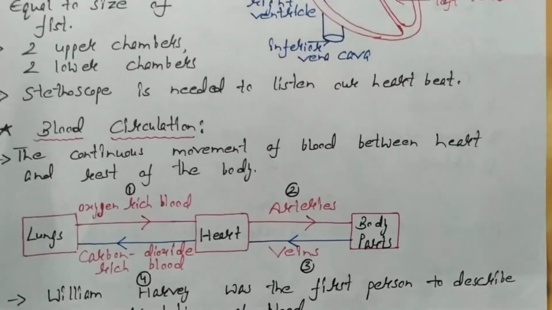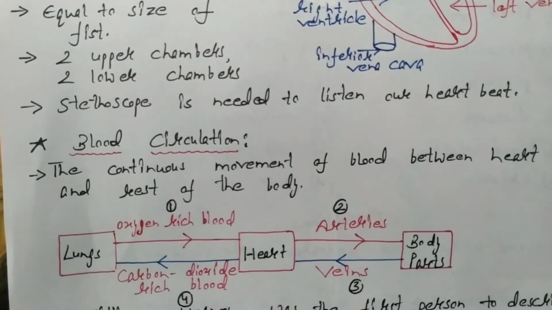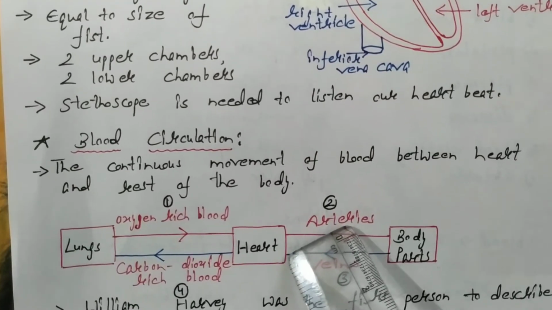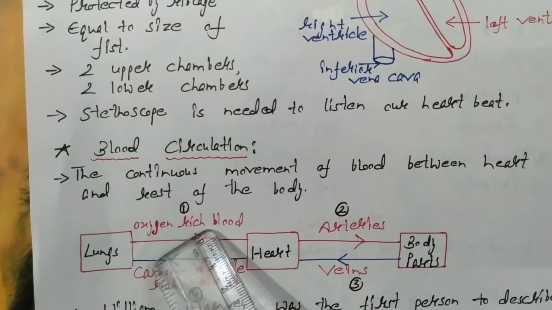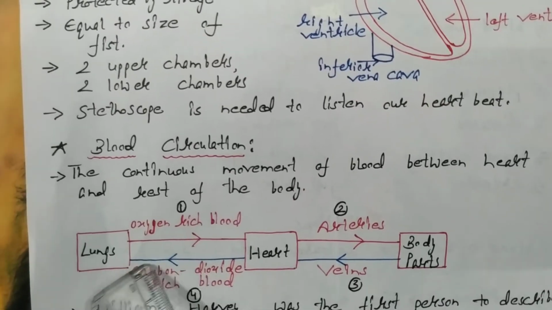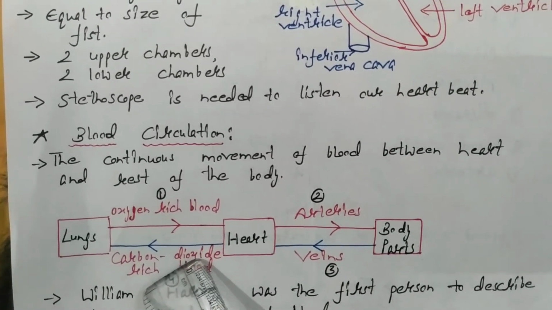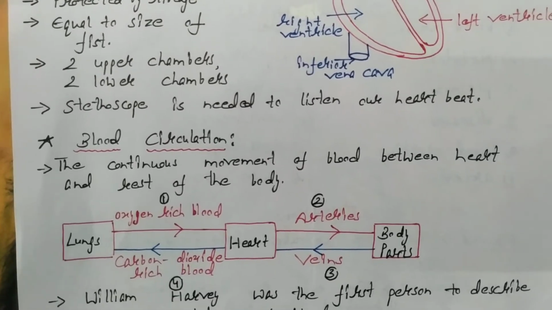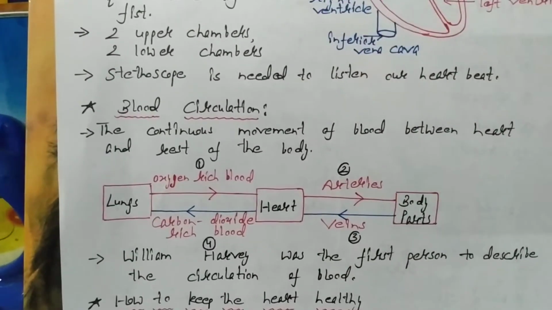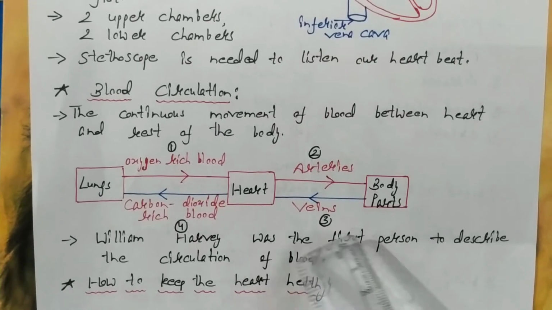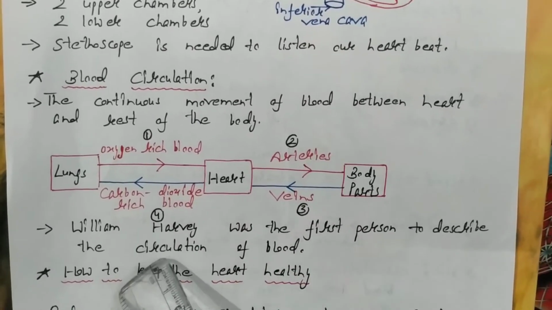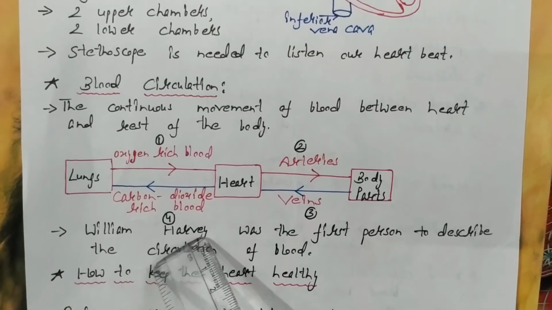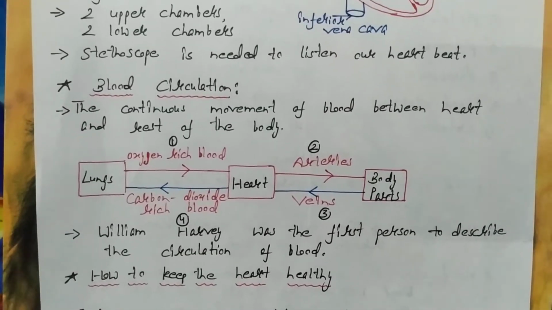That is why in this flow chart, the upper side is shown in red, which symbolizes oxygen-rich blood, and the lower side is colored blue to symbolize carbon dioxide-rich blood. And children, William Harvey was the first person to describe the circulation of blood.